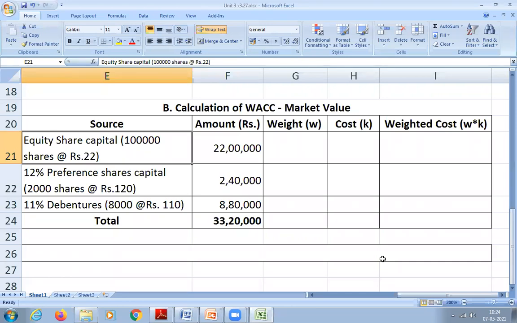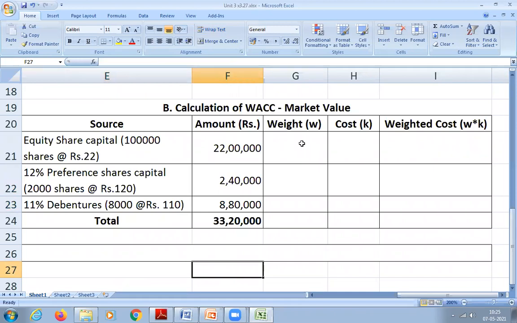Okay. So 1 lakh equity shares and share price is 22. So we have already calculated how much we got. 1 lakh into 22. 22 lakhs, sir. And then preference share, we have taken 12% preference share capital, 2000 shares and 120 is the selling price as on today in the market. So we got 2 lakh 40,000 and debenture 11%, that is 8,000 into 110. Okay, so we got 8 lakh 80,000. So the total we got is 33 lakhs 20,000.